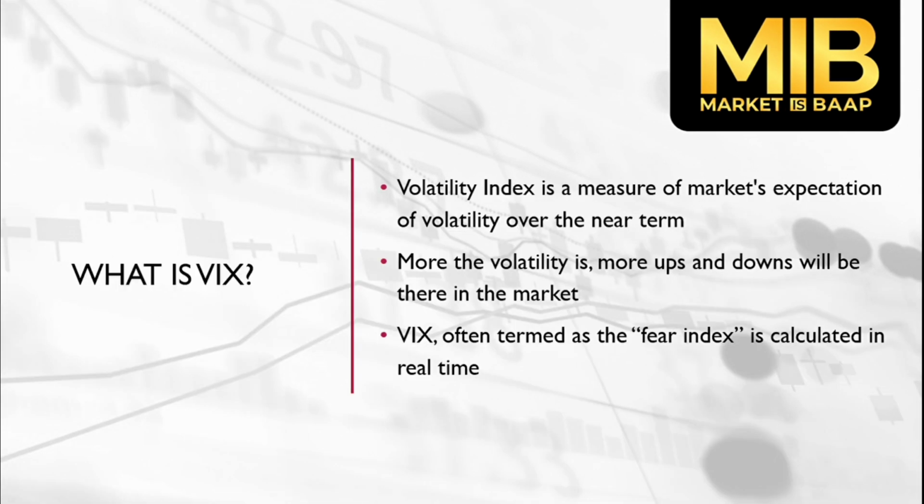Volatility index is a measure of market's expectation of volatility over the near term. The more the volatility is, the more ups and downs there will be in the market. So this is just a Google definition. I'll explain it in very simple words. If volatility is higher, the market will move very frequently up and down. And if volatility is lower, the market will most probably remain range bound, and that is why VIX is often referred to as the fear index. It is also calculated in real time. Like Nifty and Bank Nifty, VIX also gets updated in real time during market hours.